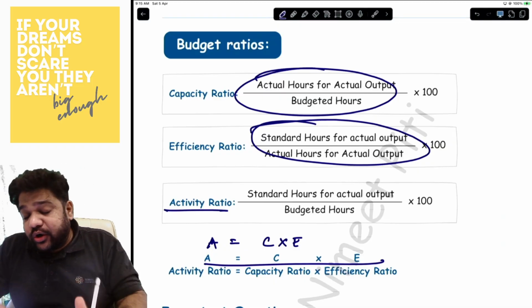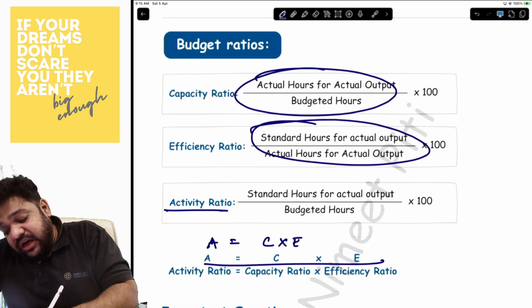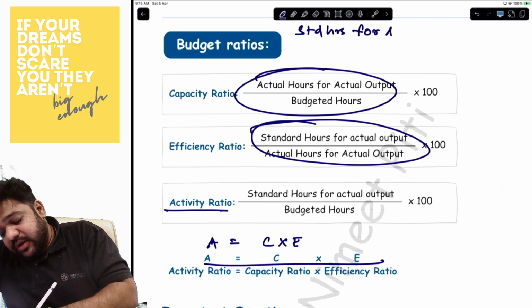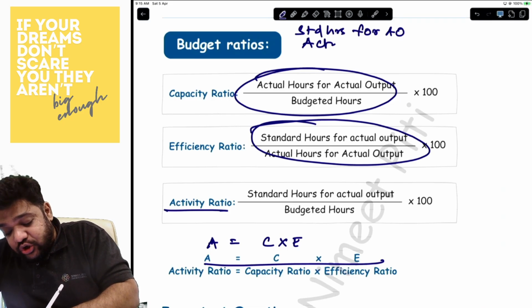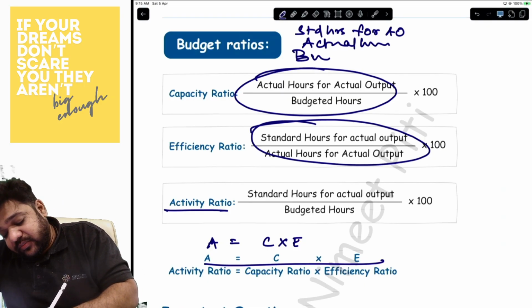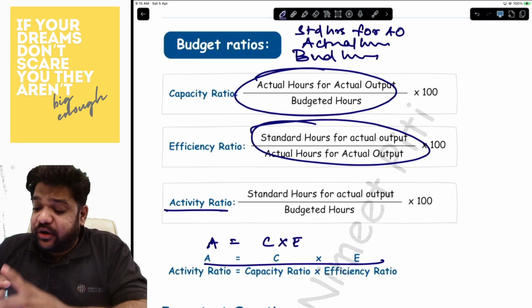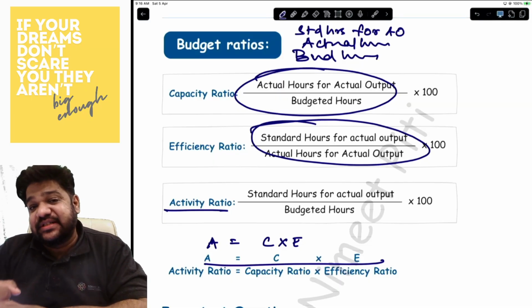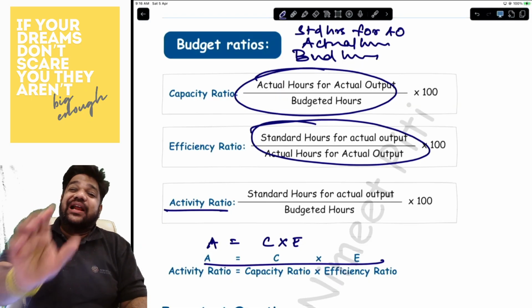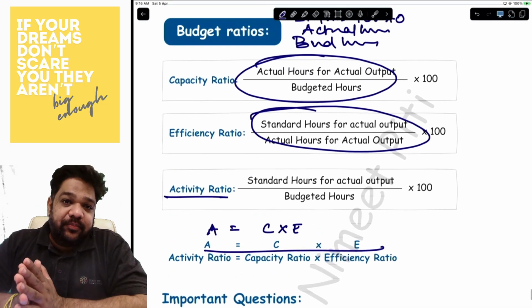Now, if you want to do budget ratios, you need to know three types of hours. One is standard hours for actual output. Second is, of course, actual hours. And third is the budgeted hours. The moment you have these three, you will be able to get your capacity, activity, and efficiency ratio, all of them. Only remember ACE. A is equal to C into E, and that is all.